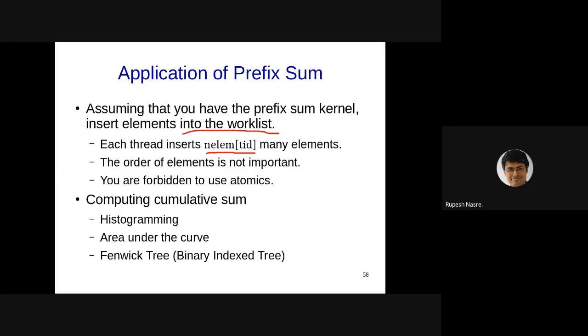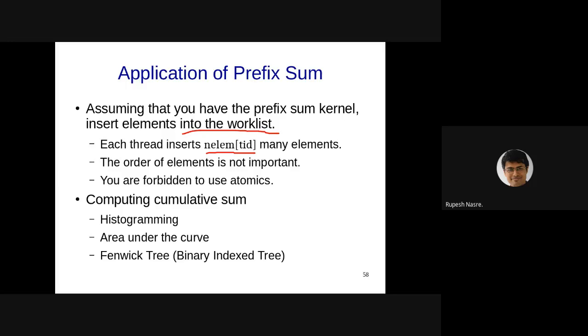Another way of doing this is that I can do a prefix sum. If I do a prefix sum, I'll know where I should start inserting elements or where I should end inserting elements, whichever way. My question is whether we should be using inclusive scan or exclusive scan. That is inclusive prefix sum or exclusive prefix sum. Sir, in this case, exclusive would give the starting ID, right? Right. As Krishna Vamsi is also saying.